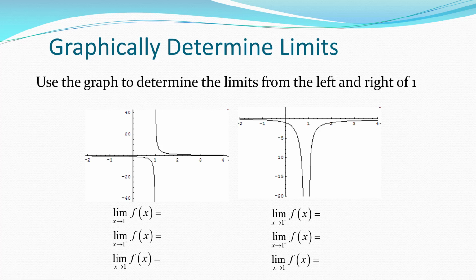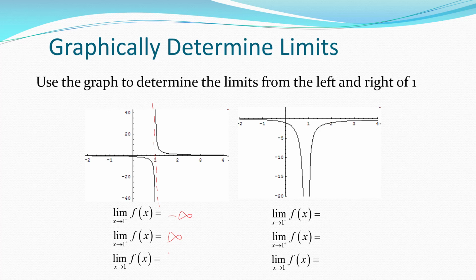So looking at these graphs, I'd like to know then, what are the limits from the left and the right? Now looking at the first one, if you imagine the line at x equals 1, and you come from the left, see how the function's graph just goes down without a bound? That limit then would be negative infinity. If you come from the right, it goes up, so that'd be positive infinity. And in each of these cases, you're not saying the limit exists. It doesn't exist, because it doesn't approach a value. But you're describing how it doesn't exist. We'll just keep with the normal law that you saw before.